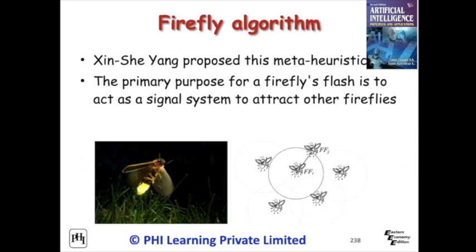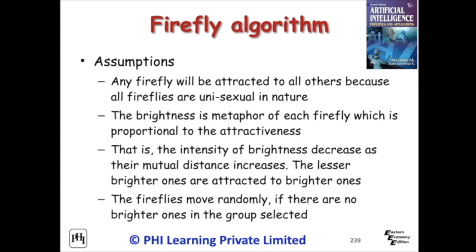The assumptions are: 1. Any firefly will be attracted to all others because all fireflies are unisexual in nature. 2. The brightness is a metaphor of each firefly which is proportional to the attractiveness. That is, the intensity of brightness decreases as their mutual distance increases. The lesser brighter ones are attracted to brighter ones. 3. The fireflies move randomly, if there are no brighter ones in the group selected.